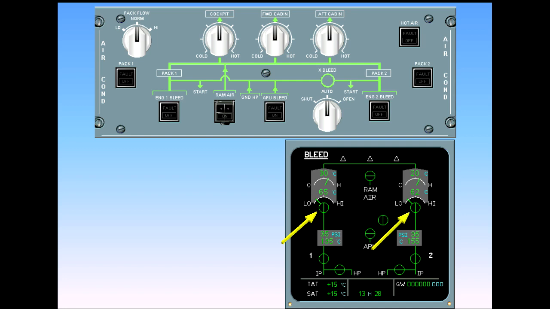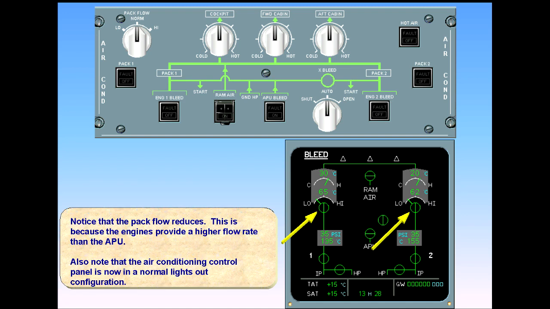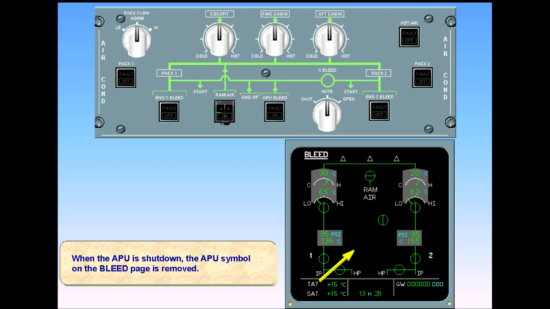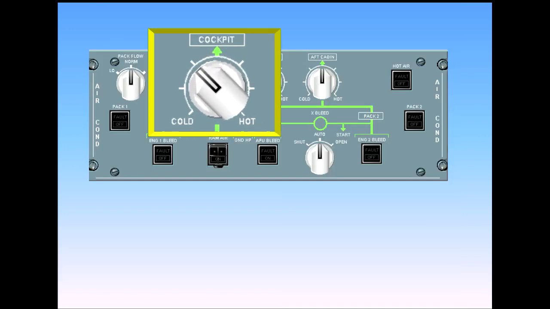Notice that the pack flow reduces. This is because the engines provide a higher flow rate than the APU. Also note that the air conditioning control panel is now in a normal lights-out configuration. When the APU is shut down, the APU symbol on the bleed page is removed. The Fahrenheit temperature scale, on this aircraft, reads from 64 degrees at cold to 86 degrees at hot.